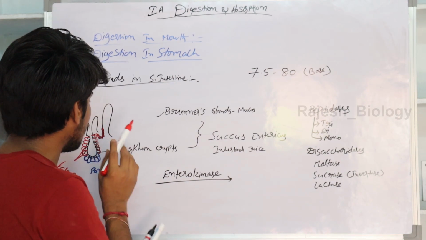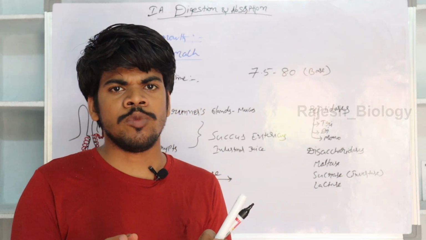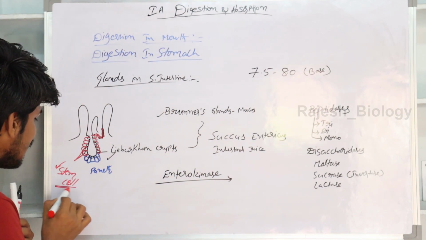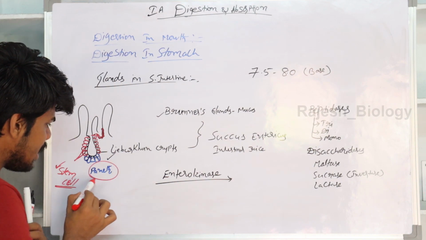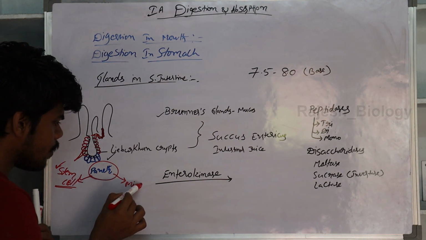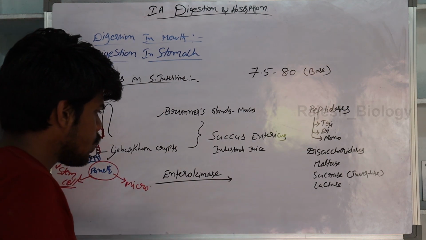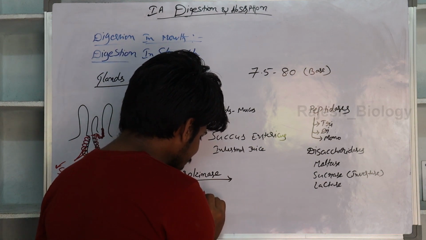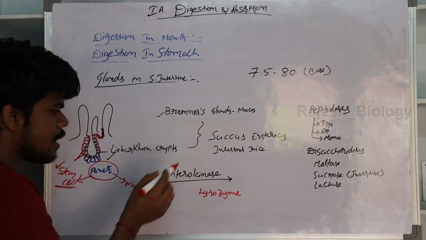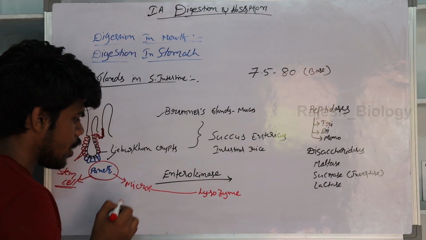If any microorganisms kill and rupture the small intestine villi's mucus layer, that mucus layer is replaced by a new layer. That new layer is secreted by the stem cell, and the Paneth cells protect the stem cells and fight against the microorganisms which enter into the small intestine. And here also is the protecting enzyme known as lysozyme. Lysozyme is also present in the succus entericus, the small intestinal juice. It also fights against microorganisms.